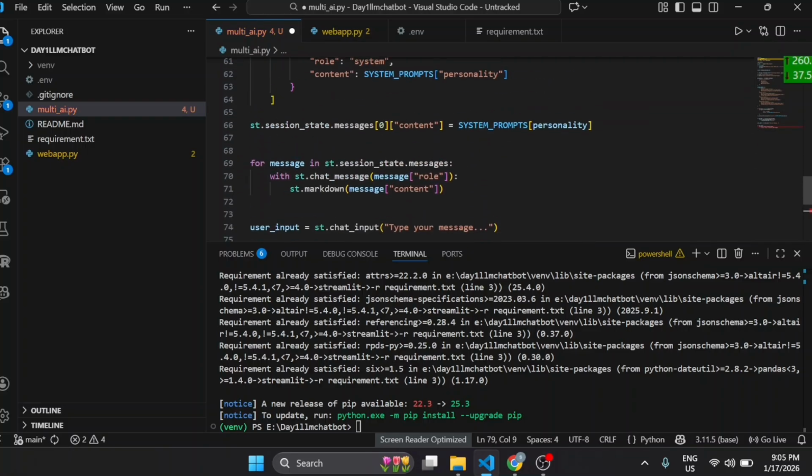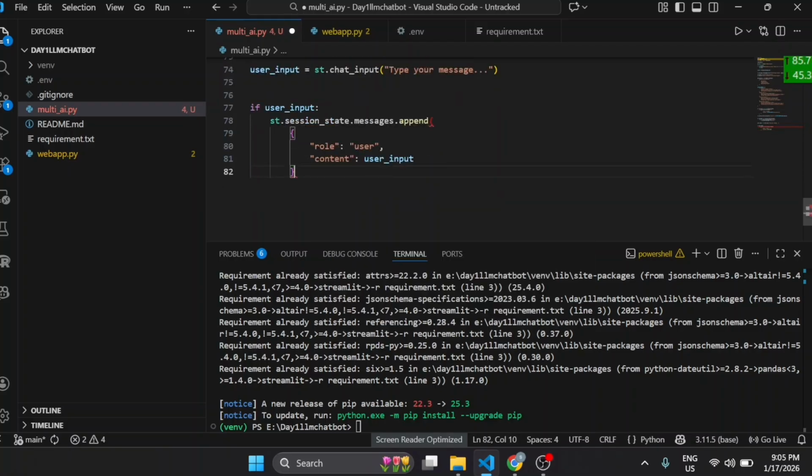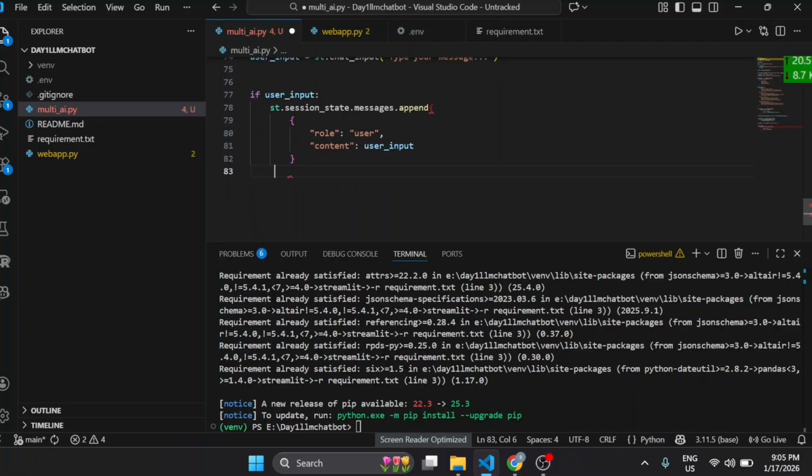We got append, and then we will write the role and user_input. One bracket is missing, so we will use that bracket here. Okay, so it's done. What is this code going to do? This block runs only when the user types something. So it is for handling the user message.